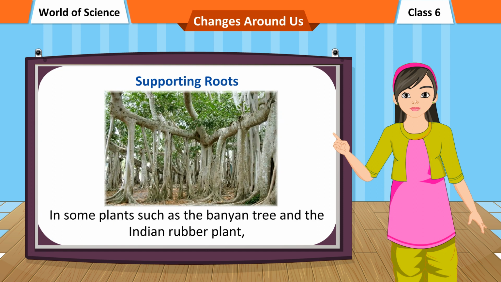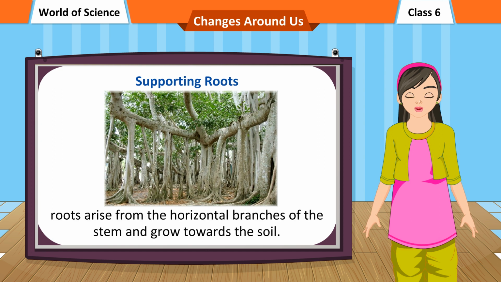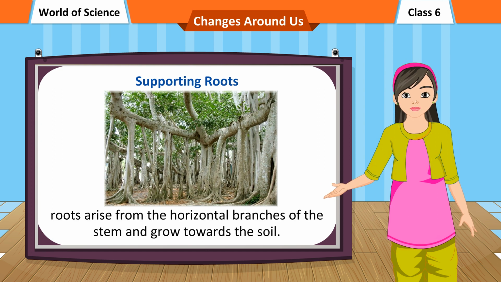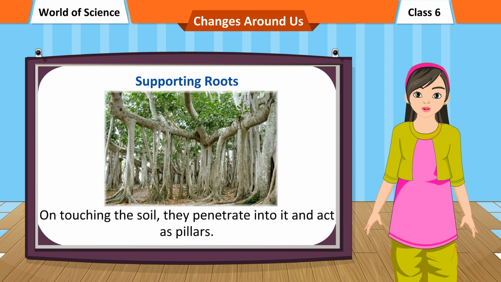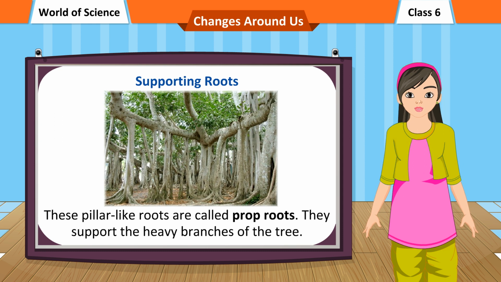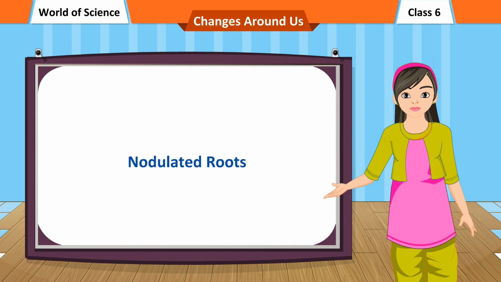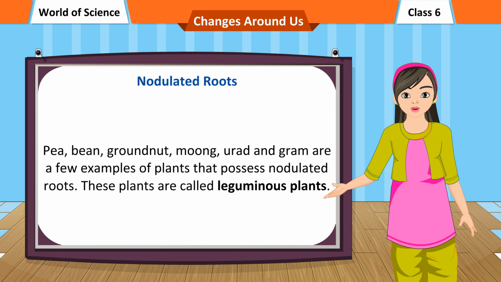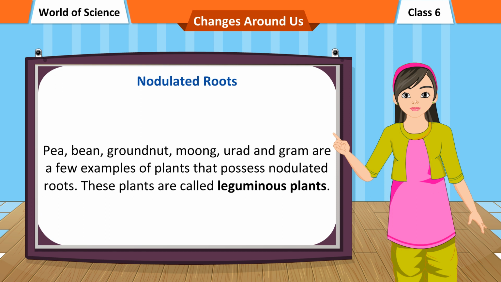In some plants such as the banyan tree and the Indian rubber plant, roots arise from the horizontal branches of the stem and grow towards the soil. On touching the soil, they penetrate into it and act as pillars. These pillar-like roots are called prop roots. They support the heavy branches of the tree. Nodulated roots. Pea, bean, groundnut, moong, urad and gram are a few examples of plants that possess nodulated roots. These plants are called leguminous plants.